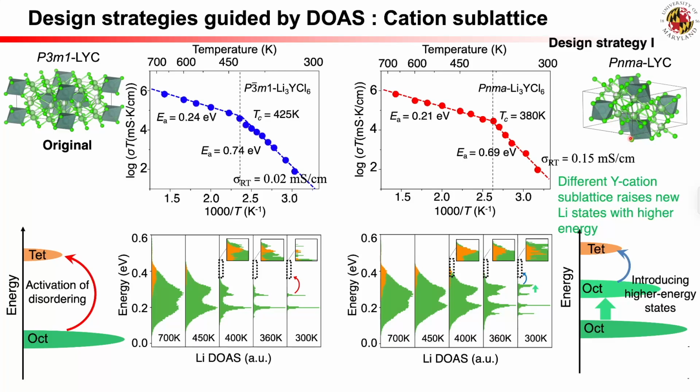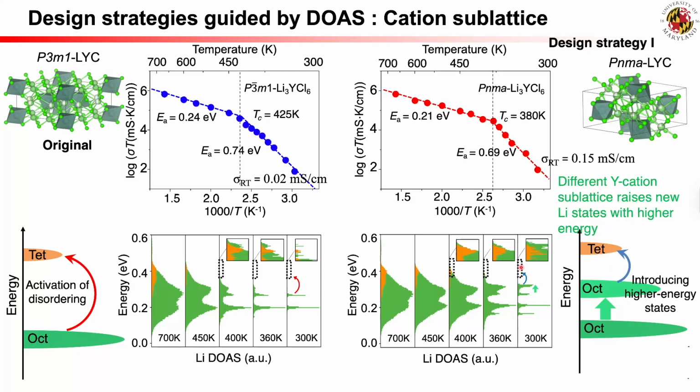The original LYC is shown on the left for comparison with its Arrhenius plot and lithium DOAS during super-ionic transition. As illustrated by the lithium DOAS, new octahedral lithium states with higher energy levels are introduced by the distinct yttrium cation sublattice. These new octahedral lithium states have narrower energy gaps to tetrahedral lithium states, facilitating the super-ionic transition.